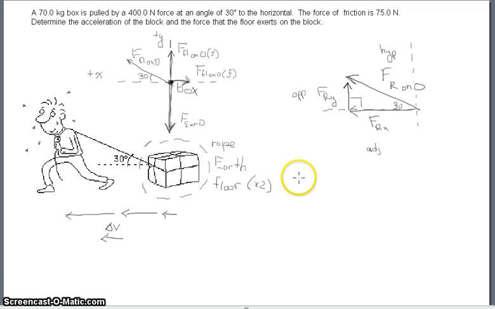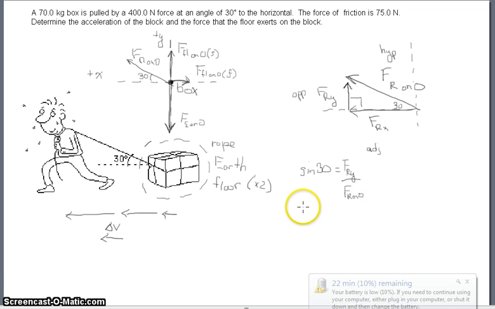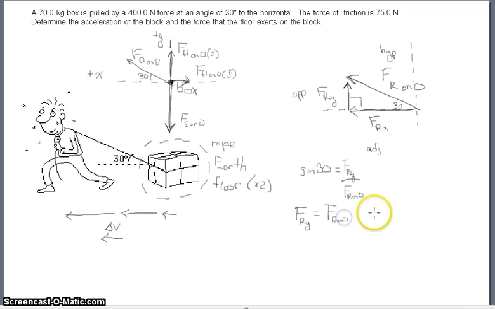So opposite over hypotenuse is going to be sine. So we have the sine of 30 degrees will equal the force of the rope in the y direction divided by the force of the rope on the object. So in general, the force of the rope in the y direction will equal the force of the rope on the object times sine of 30.